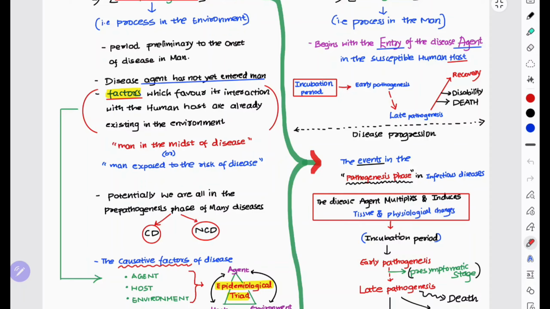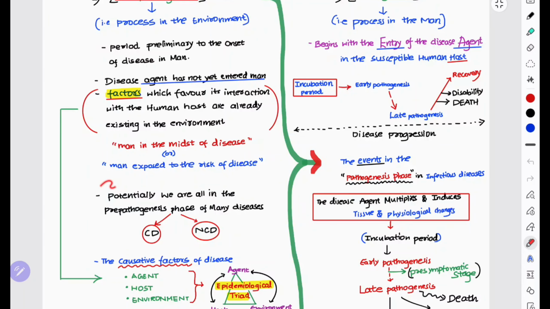Take the example of a non-communicable disease. If I smoke more, I might get MI, right? I smoke daily, so I am in the pre-pathogenesis phase of many diseases. In future, I might get MI, atherosclerosis, and other CVDs.